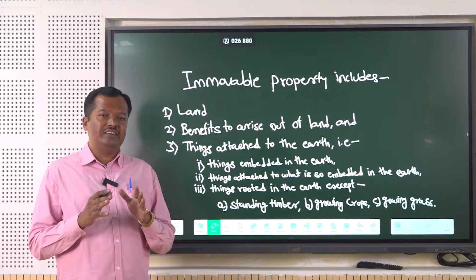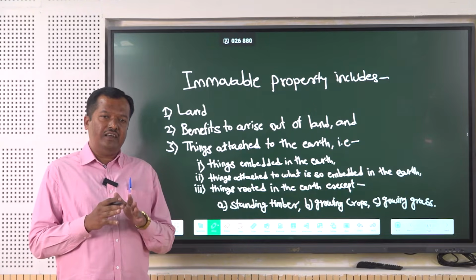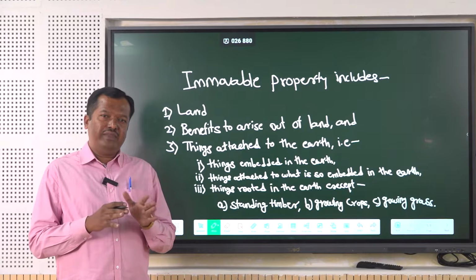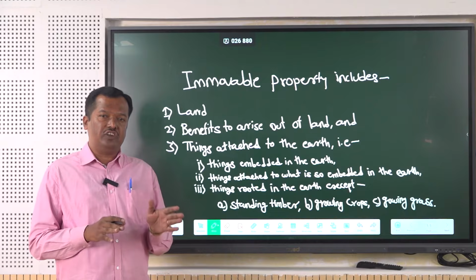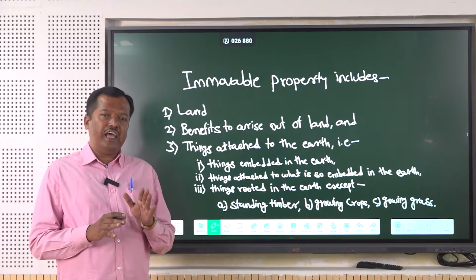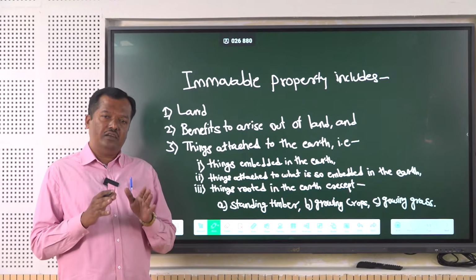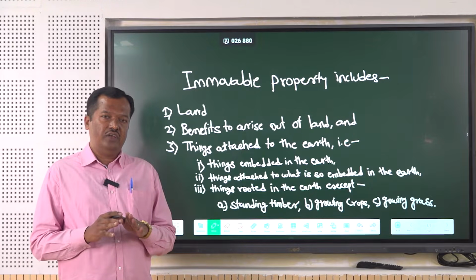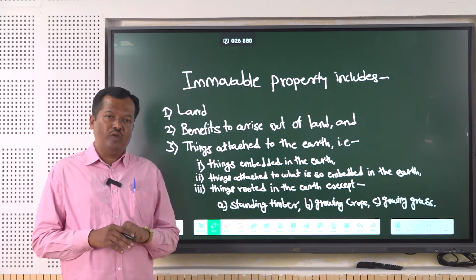So that is why, under this Act, we have to know what exactly is meant by immovable property. Apart from that, the Registration Act provides that certain types of property must be registered. Immovable property has been specifically provided for, with certain exceptions: when it is immovable, it must be registered. That is why we need to know in a proper manner what is meant by immovable property.